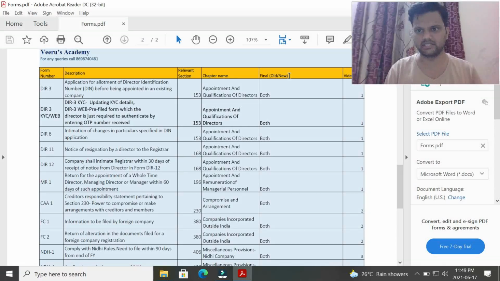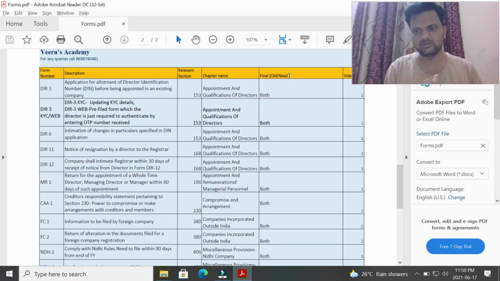He completed it on 31st March. Now we are running in the 21-22 financial year. Does he need to do the KYC norms again? The answer is no, because it creates a duplication, and he has already done DIR-3 KYC in the 2021 financial year. He need not fill in the entire details again. For that, MCA has notified another form called DIR-3 web. Using DIR-3 web, with OTP authentication, he can just submit the details.